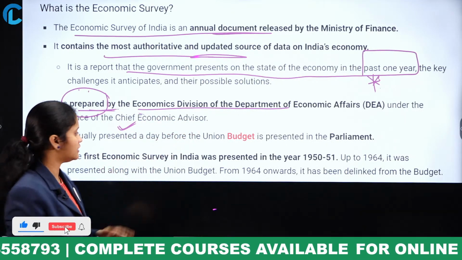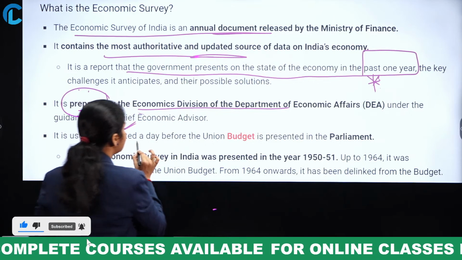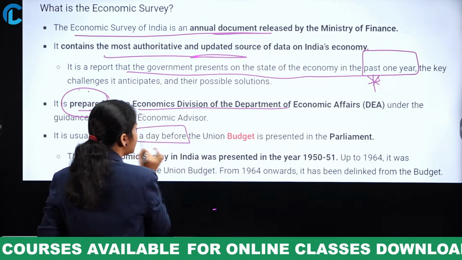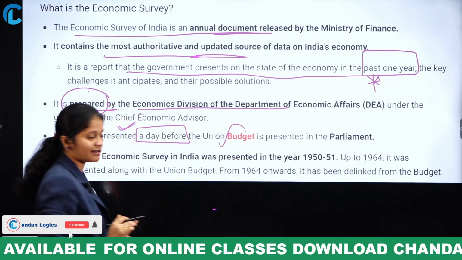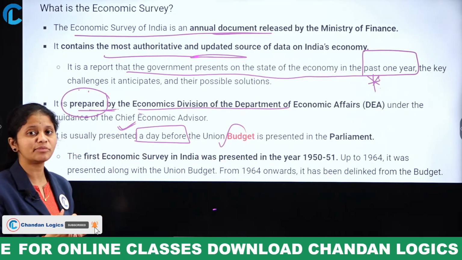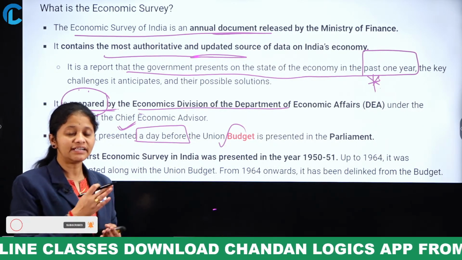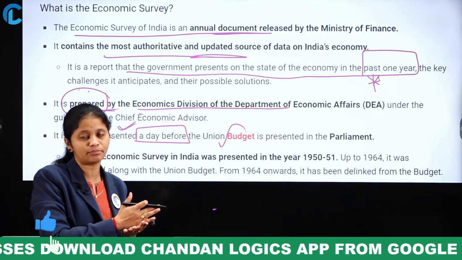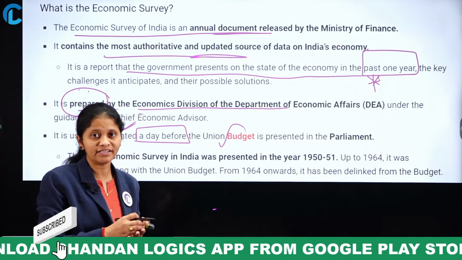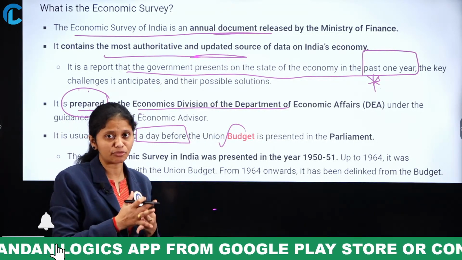One more thing: it is usually presented a day before the union budget is presented in the parliament. The economic survey is presented in the parliament a day before the budget is presented. That is all about the economic survey.